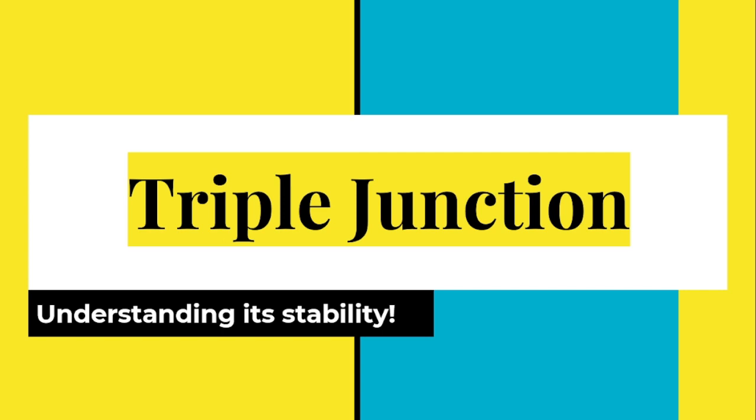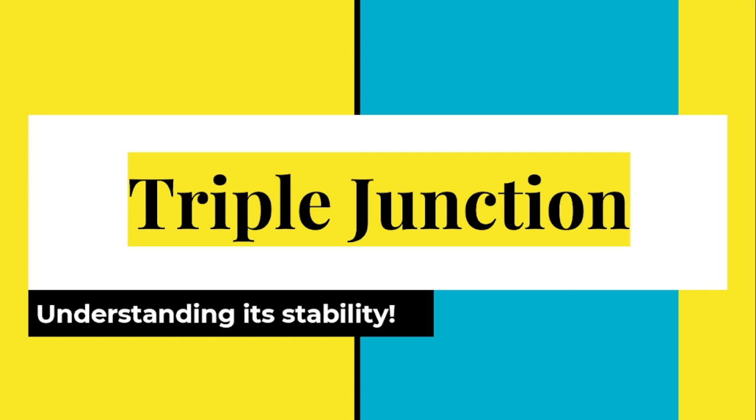Now stability in a physical sense signifies the movement of this triple junction. Once this triple junction has formed, 3 plates have collided with each other at one discrete point. Now this point must be fixed relative to all these 3 motions. So if it is fixed, if it is not moving relatively, then it is said to be stable, and once it starts to move, it might get unstable. That is how stability goes, and we will also understand it using all the 3 types of motions that can occur while plates are moving.